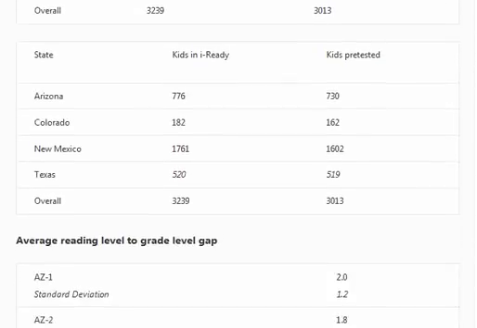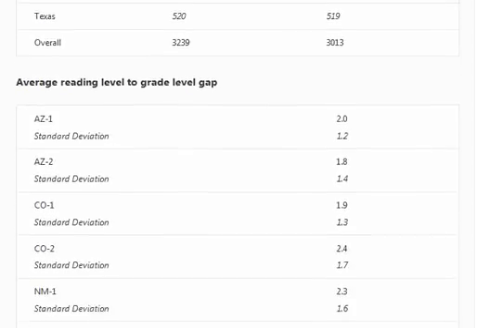Now, we have a state-by-state examination also. Arizona, kids in, kids pre-tested, and so forth. If you do the math yourself based on the previous numbers, they won't add up correctly. In this case, New Mexico includes Texas 2, which is the Las Cruces area, because those kids are in New Mexico. And Texas does not include Texas 2 kids, only Texas 1 kids who are over in the El Paso area. But the totals work out the same, both for the number of kids entered and the number of kids who have been pre-tested. Okay, so this is pretty basic stuff.